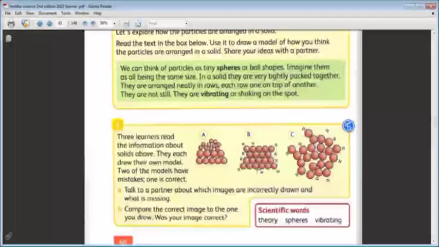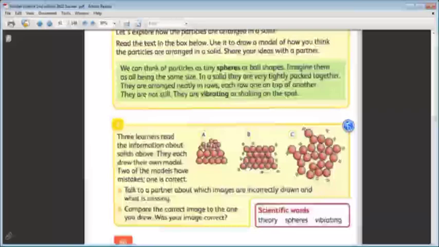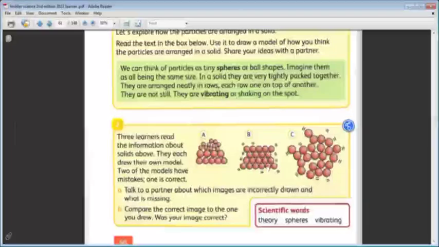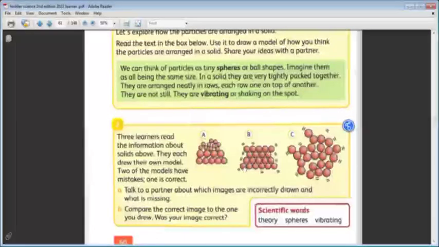Okay. Model B is the correct model because they drew it in the correct way. We can see together why it is correct. First thing, they are tightly packed. They are arranged. Each one is very, very close to the other. This is the first property. They are spherical in shape. It's right. They are all the same size.